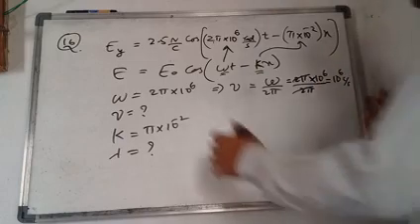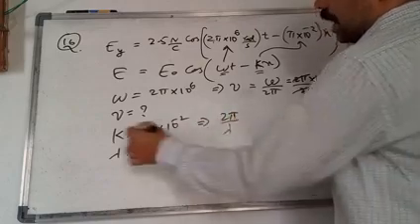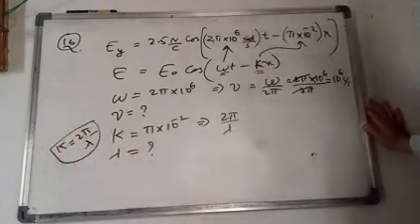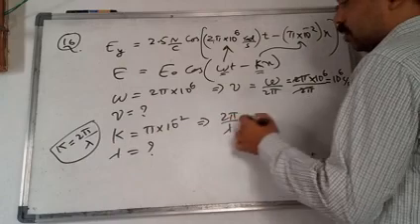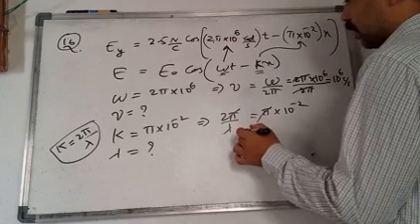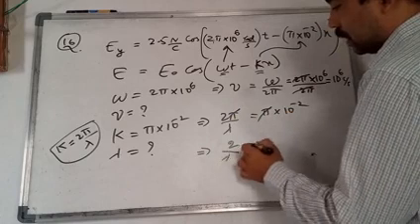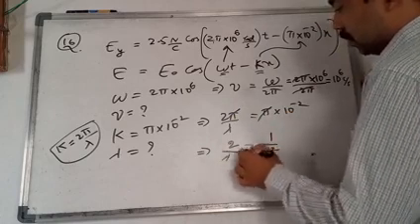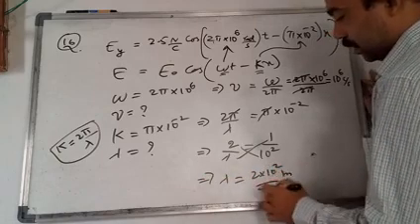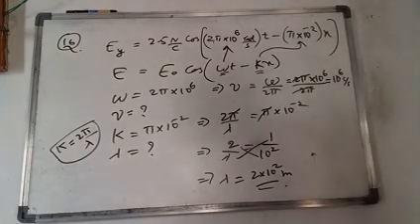Next, similarly, lambda. What is our formula? k is equal to 2 pi by lambda, the wave vector formula. Now we substitute here, pi into 10 to the power of minus 2. Pi gets cancelled, and this implies 2 by lambda is equal to 1 by 10 square. Now cross multiplication, and you will get lambda is equal to 2 into 10 to the power of 2 meters. So you got lambda like this. Simple.